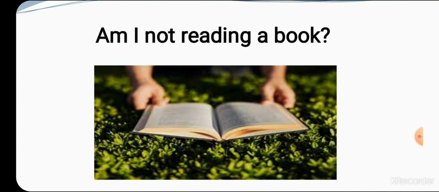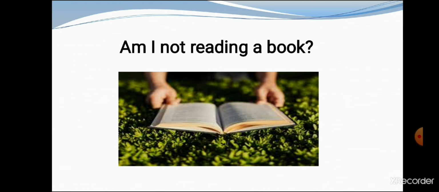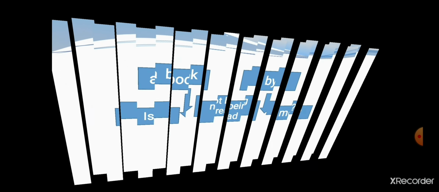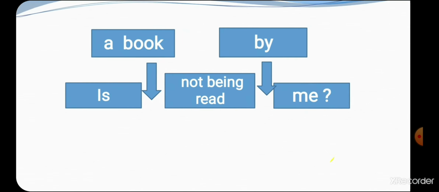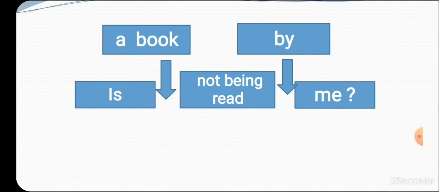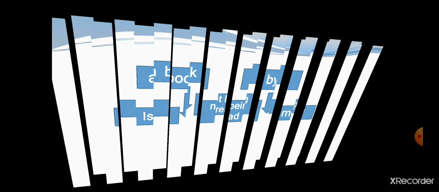Next, students, am I not reading a book? Then how can we convert this sentence, students? Here we can write is. First of all, use the helping verb is, then the subject. Is a book, then the verb: is a book not being read by me. Okay, is a book not being read by me.